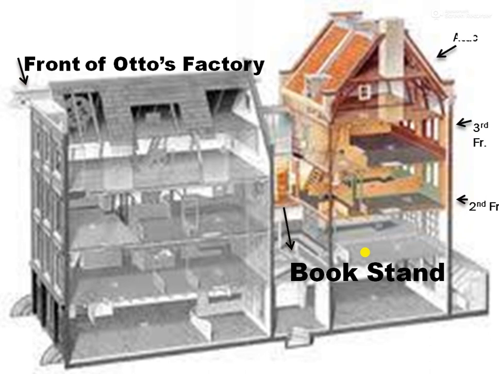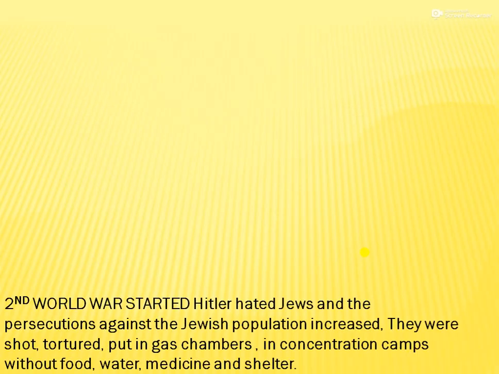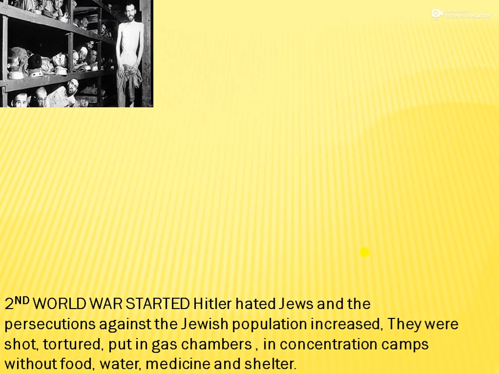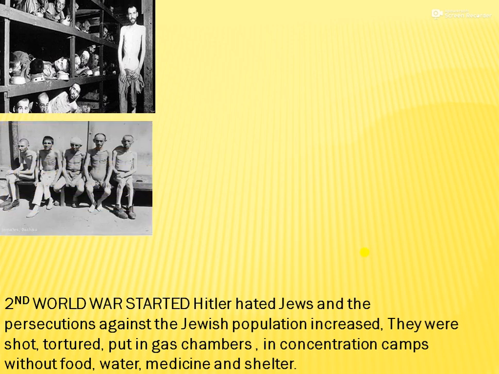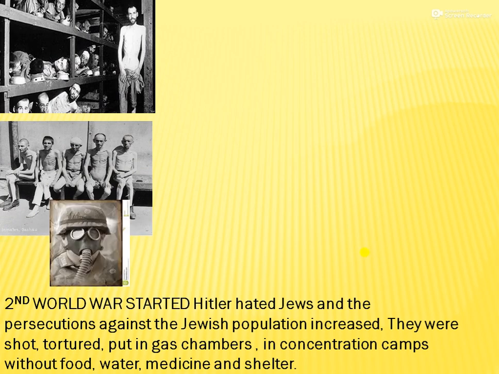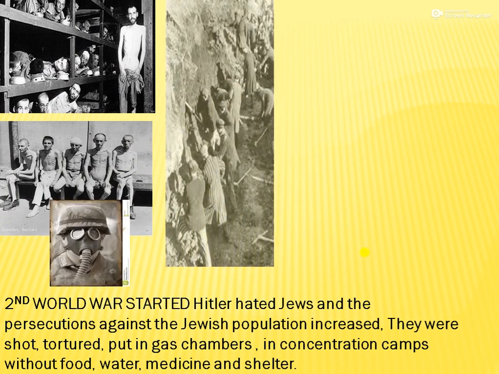The attic was a place where Anne used to sit and look through the windows all alone, not having a friend, and one of her diaries became her best friend. Let's know about it. The Second World War started, and Hitler hated Jews, and persecutions against the Jewish people started, and they were shot, tortured, and put in gas chambers and concentration camps.